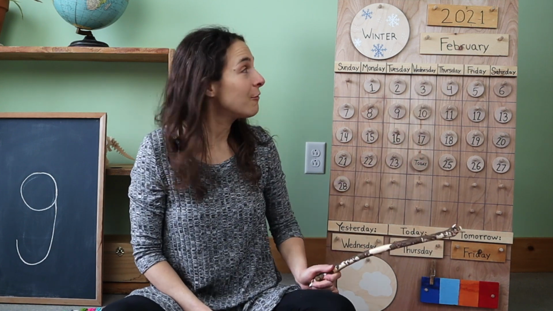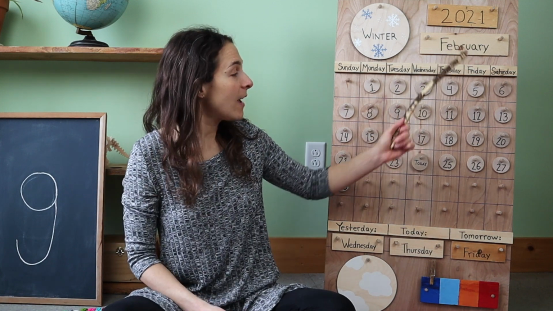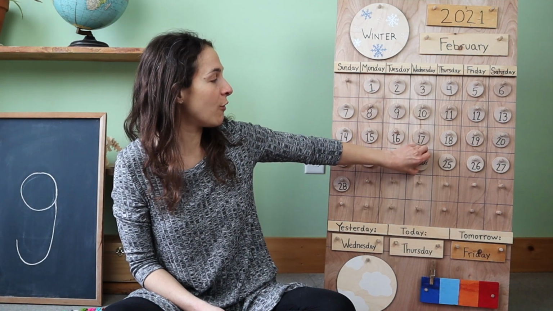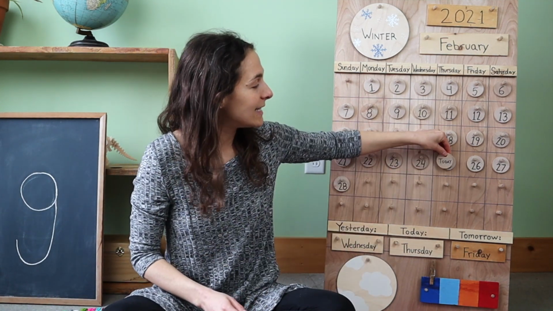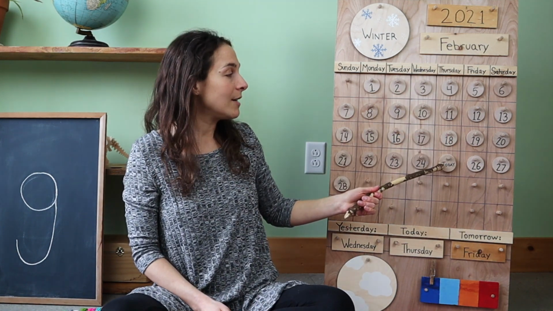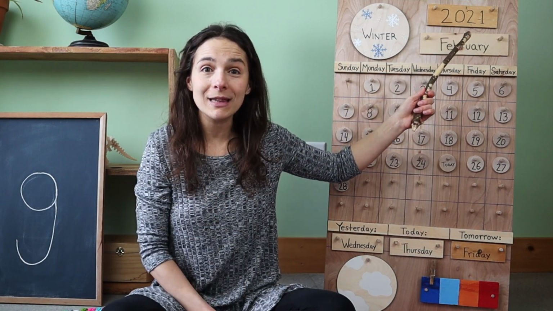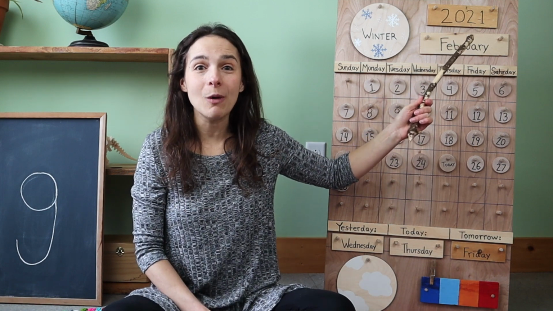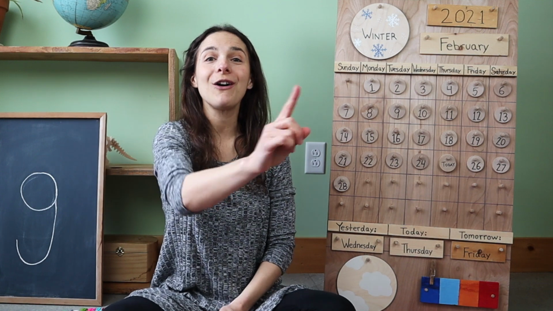February. That's right, friends. The month is February. And today is February 25th. So let's move the chip over from yesterday. Yesterday was February 24th, and today is February 25th, and right up here we have the year. Do you know what the year is? 2021.